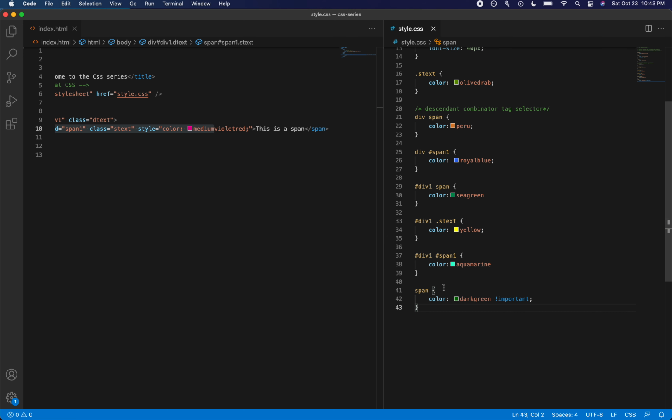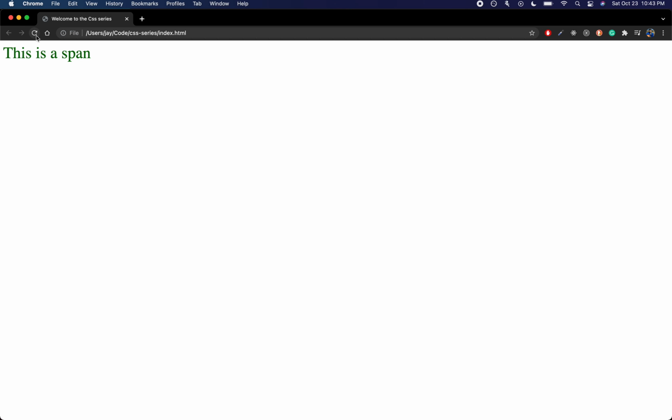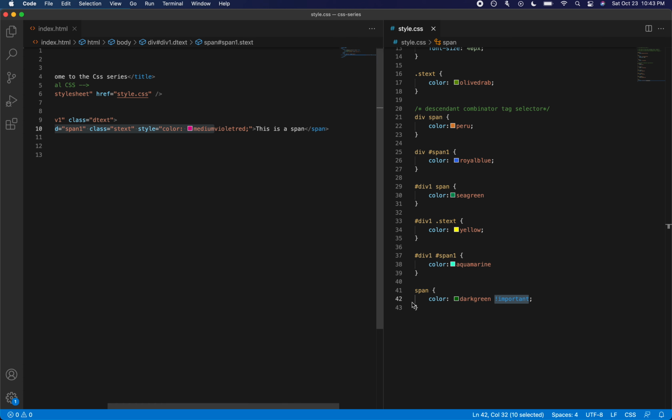Now, as per the specificity rule, anything which has a tag name as its selector has the lowest precedence when compared to something like an ID or a class name, right? But once we add important, it should ignore everything. What it means is it's going to ignore the specificity rules. So if I go back and refresh, it should continue to have the color as dark green. So that is a proof that exclamation important ignores the specificity rules.